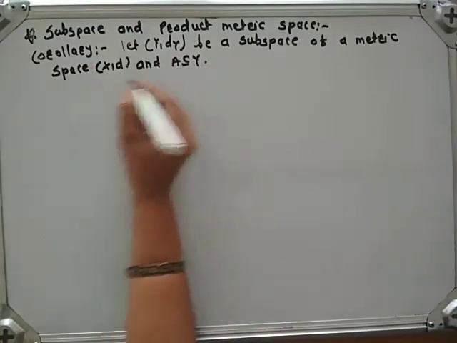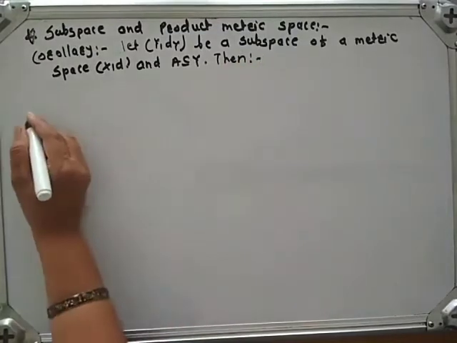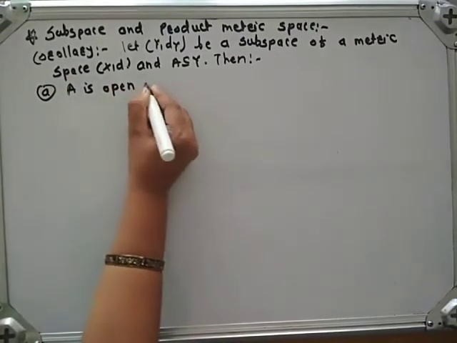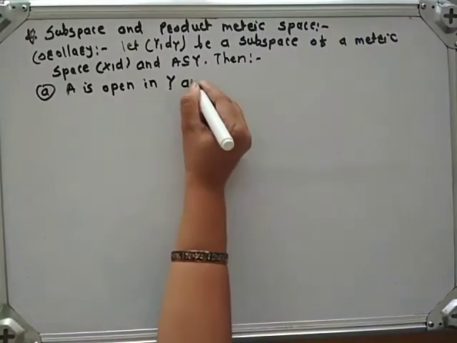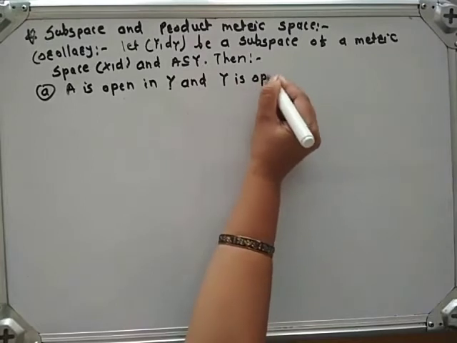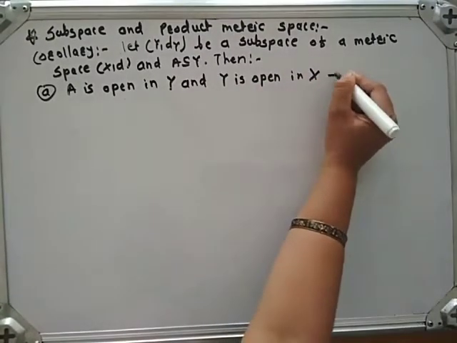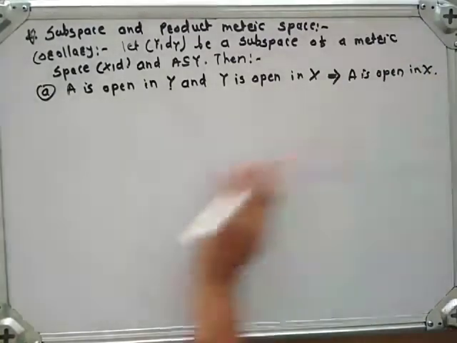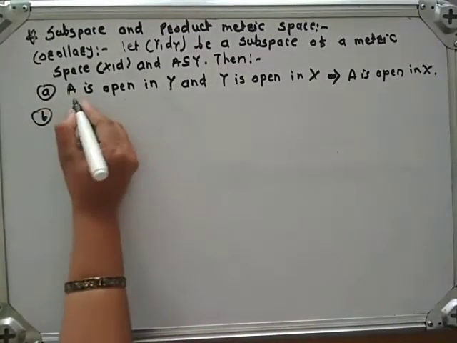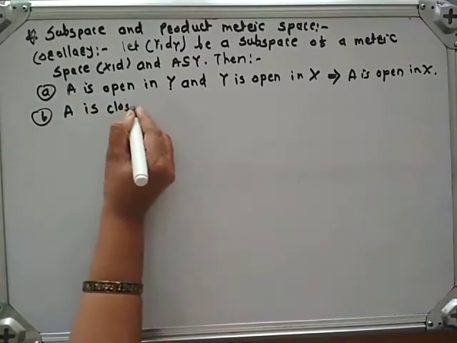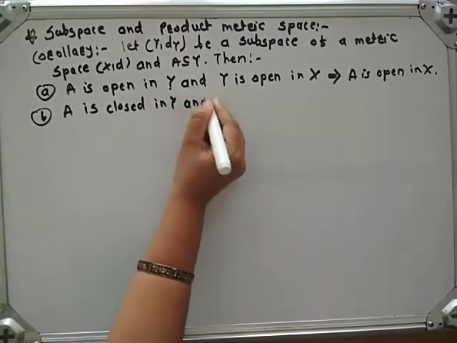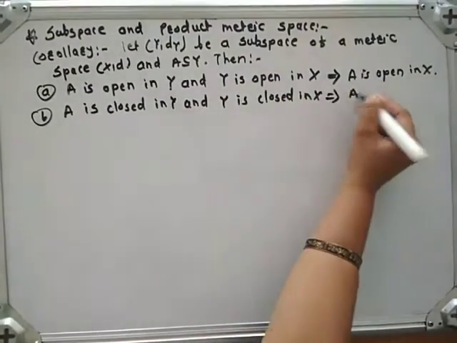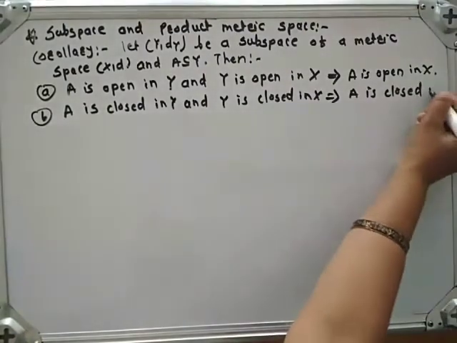Okay. Then the first part is: A is open in Y and Y is open in X implies A is open in X. And the second part is: A is closed in Y and Y is closed in X implies A is closed in X.